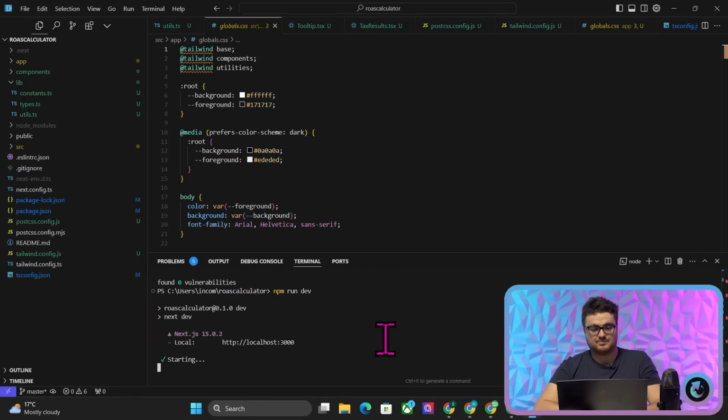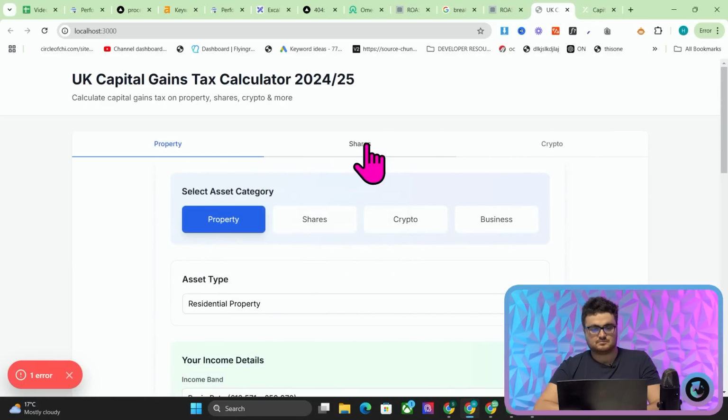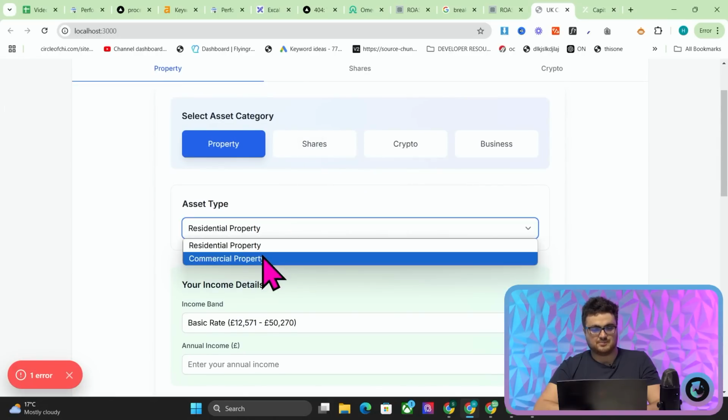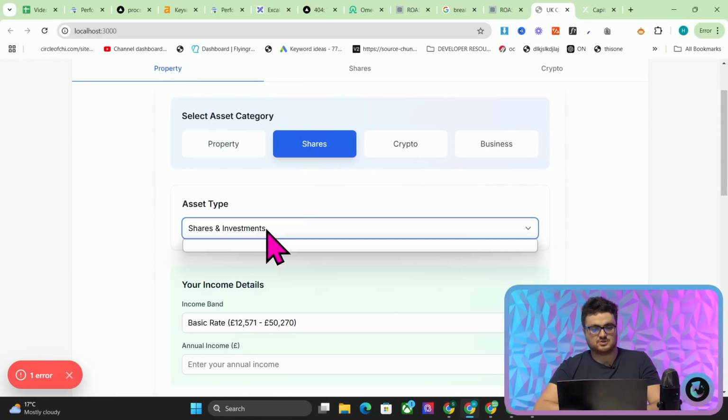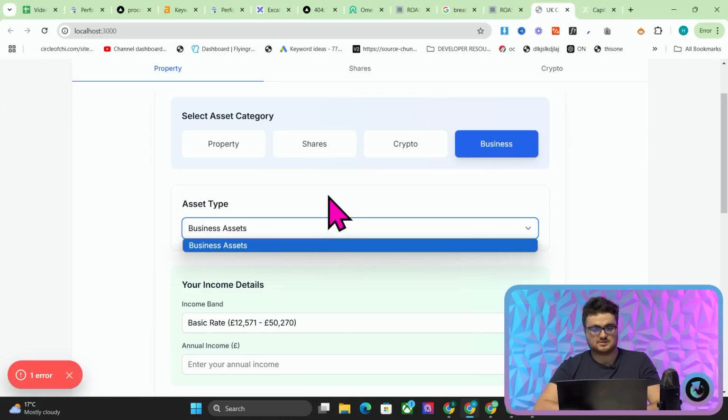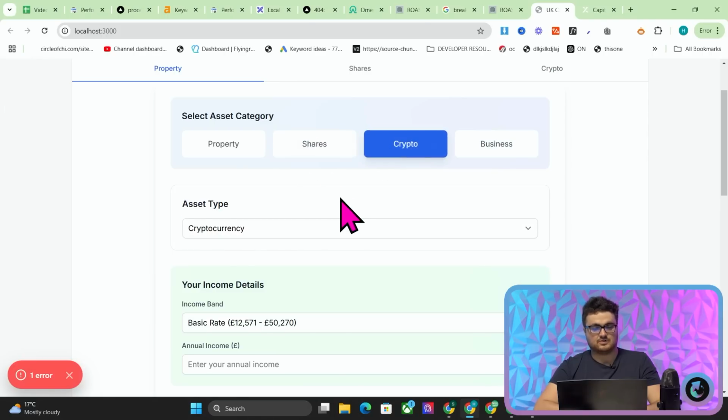Then we'll run npm run dev. There we go. So, oh, look at that. My God, that is good. Okay, so let's say we select property. We have residential property. There we go. Shares and investments, beautiful. Crypto, business assets. Okay, so let's say we've got cryptocurrency.